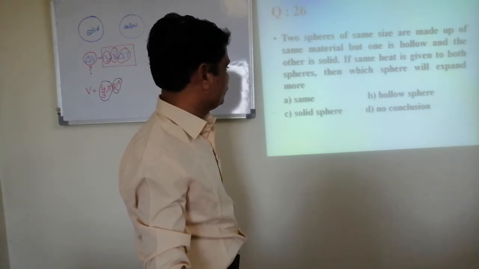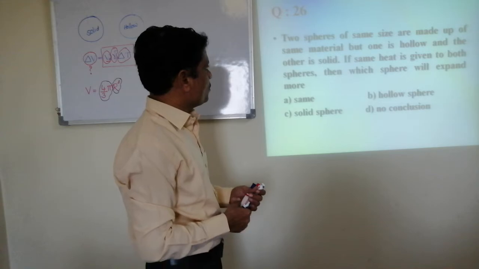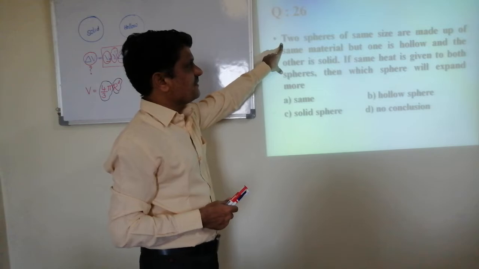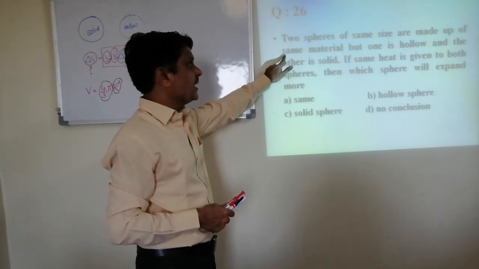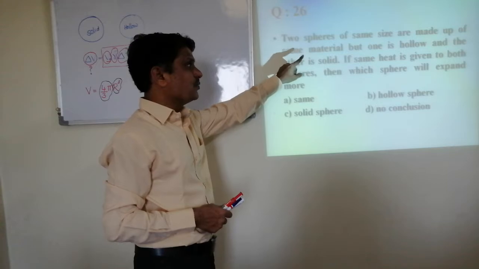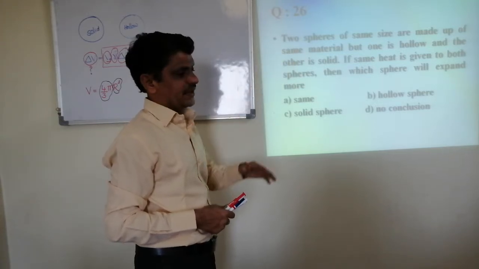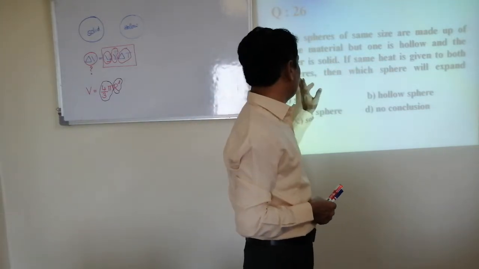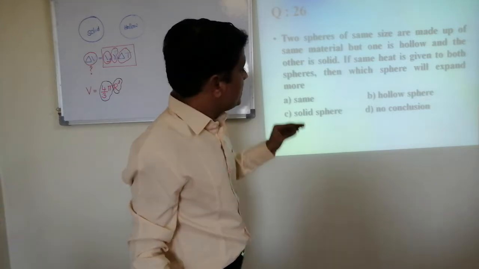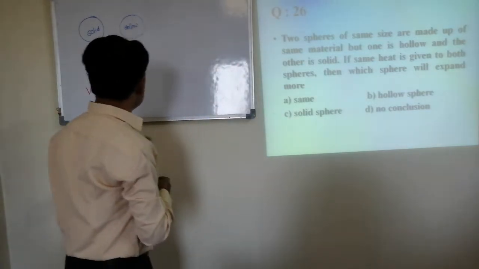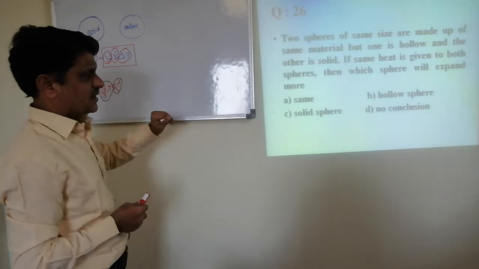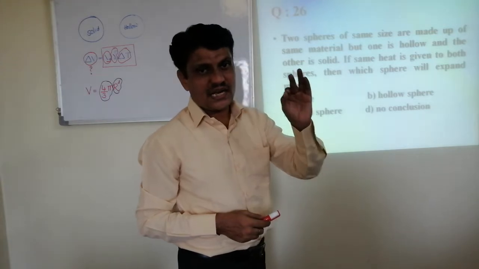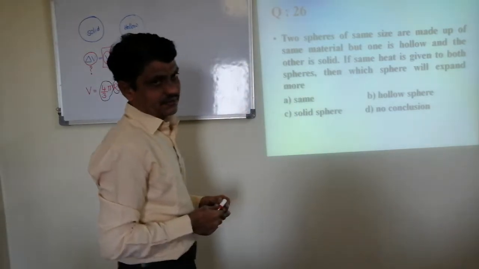Next, question number 26. Two spheres of the same size are made up of the same material, but one is hollow and the other is solid. Same as what we have taken in the last problem. If the same heat is given to both the spheres, see the difference. In the last problem, the temperature was the same. Here, the heat energy given remains the same. Then which one will expand more is the question.